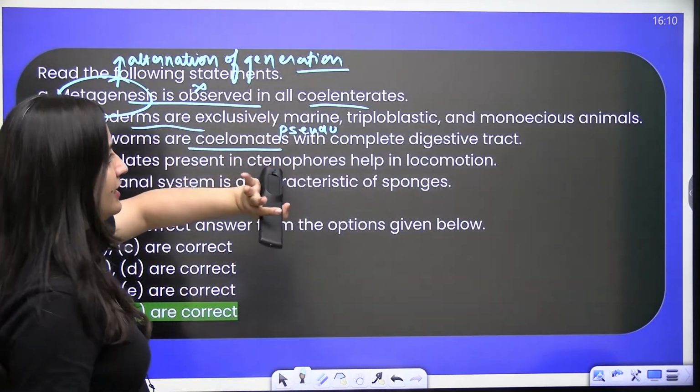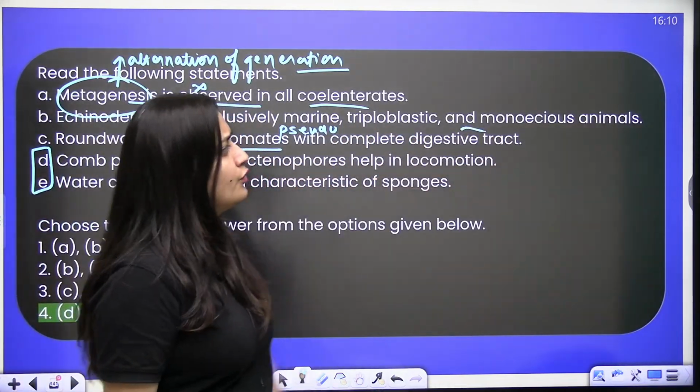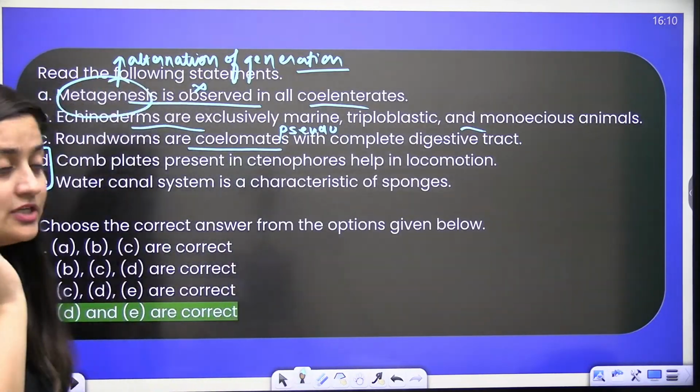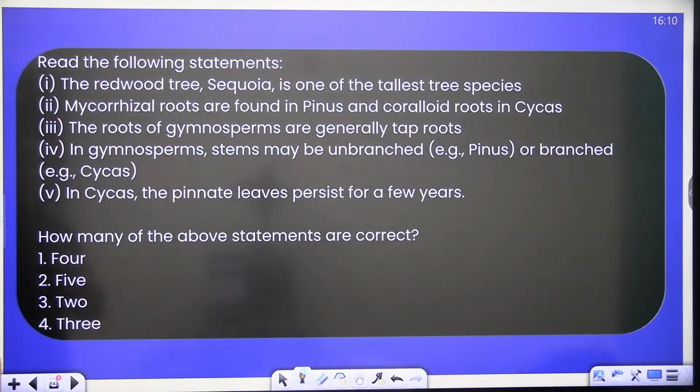Echinoderms are exclusively marine, true. Triploblastic, true. And monoecious, seriously, are they monoecious? They are dioecious, isn't it? They are dioecious. Okay, so done. The answer is D and E.